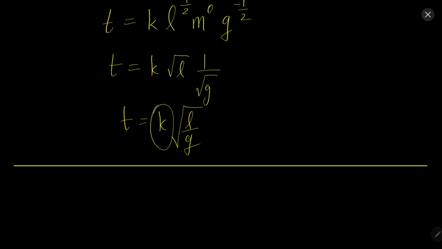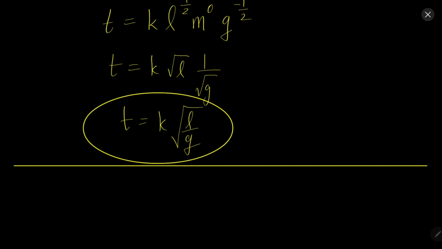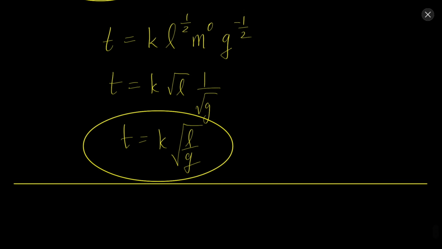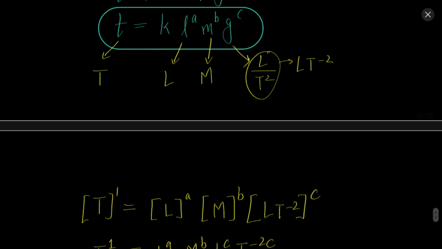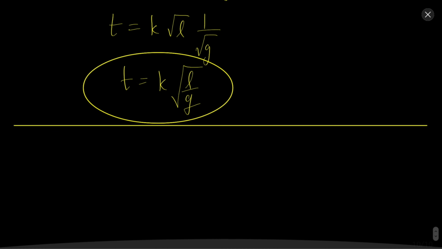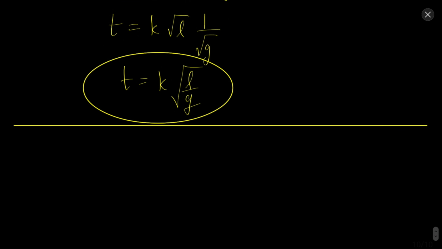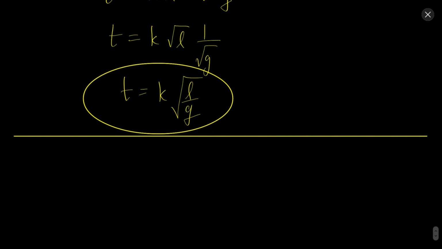Obviously we do not yet know what this constant is. This constant can be anything. This can be found out using experimental data. So this is how we can find the formulas or the relation between different physical quantities using dimensional analysis. So these are the three main applications or uses of dimensional analysis. Now what are the limitations?